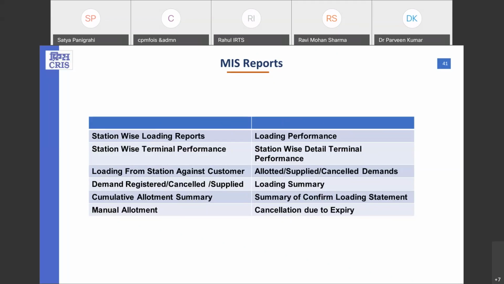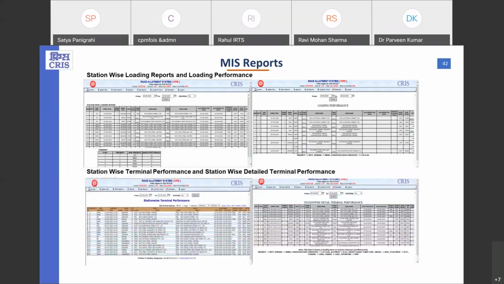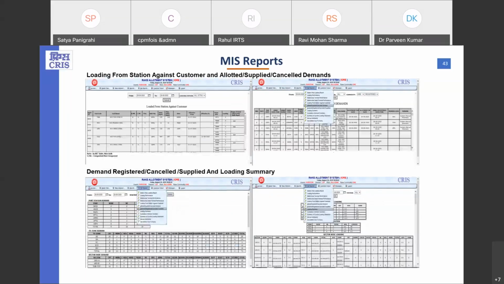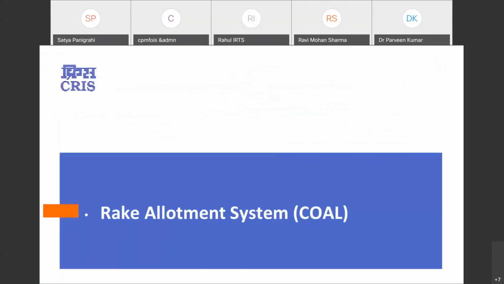All these reports are very useful to provide the details of the indents in terms of the RS allotment as well as TMS allotment and supply. These reports give the complete scenario from the registration of the demand to the allotment to the supply, and counts regarding a particular station or a particular port. If we want to see the cumulative data, that is also available from these reports.